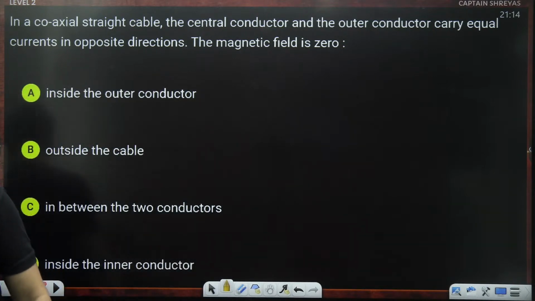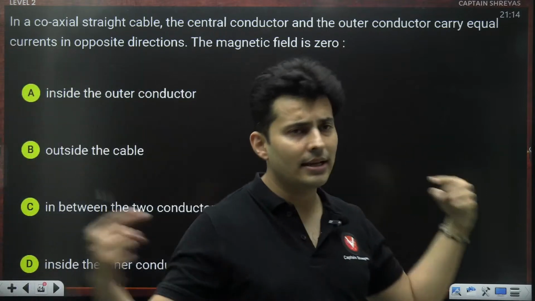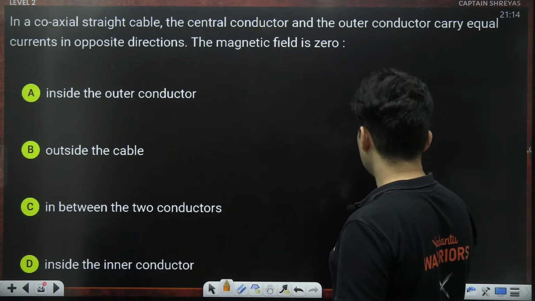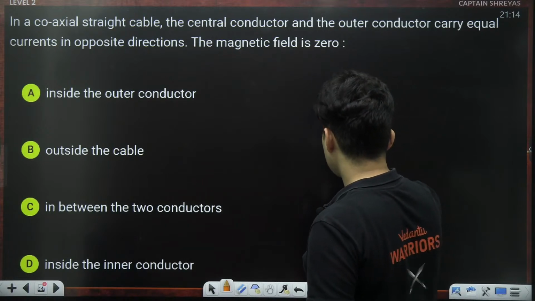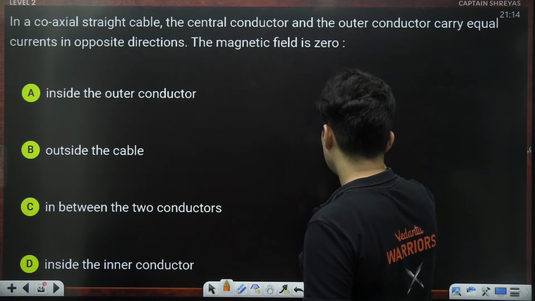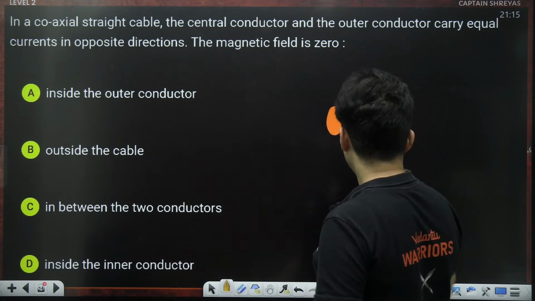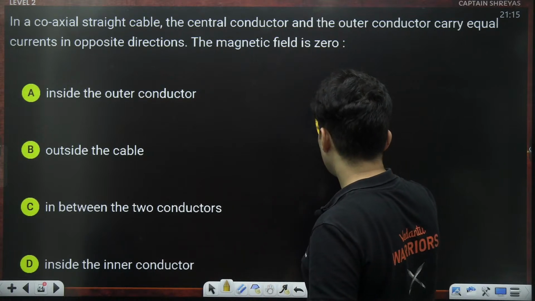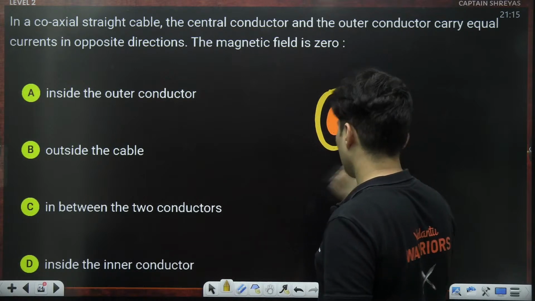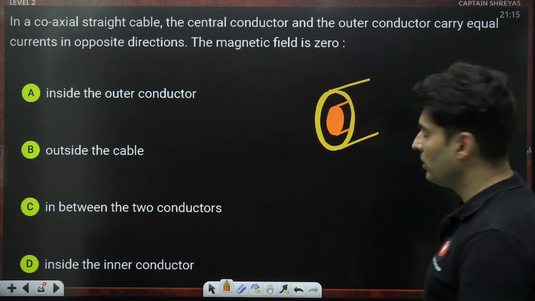Here comes the next question, guys, coming up on your screen. So we have coaxial straight cable. The central conductor and the outer conductor carry equal currents, but in opposite direction. The magnetic field is 0. Where do you think it is going to be 0? So just imagine this is basically your inside cable, and the outside cable is over here. This is your coaxial cable, something like this. I hope you are able to visualize this.